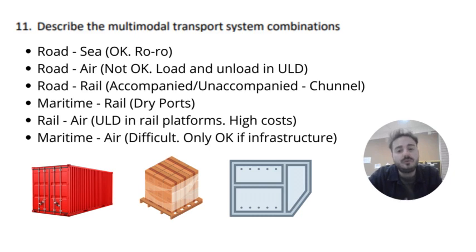So if I have to choose, I would say that road-sea is perfectly okay, road-rail is okay, and maritime-rail is a good combination as well. And we can of course combine road, sea, and rail. It's like a kind of mix, but it would work because we have infrastructure and experience.